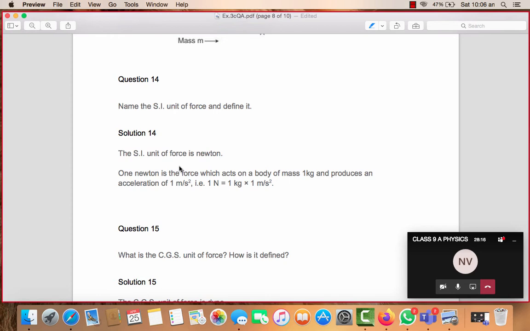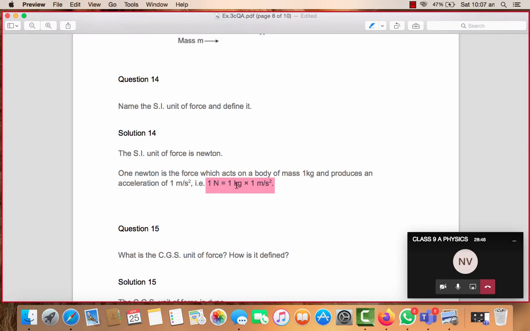Okay. Let's continue further. Next is SI unit of force. What's the SI unit of force? It's Newton. And how do we define 1 Newton? It is the force which acts on a body of mass 1 kg and produces an acceleration of 1 meter per second square. See students, this is nothing new. This is the formula F equals ma only. Force is equal to mass into acceleration. Force SI unit is Newton, so 1 Newton.